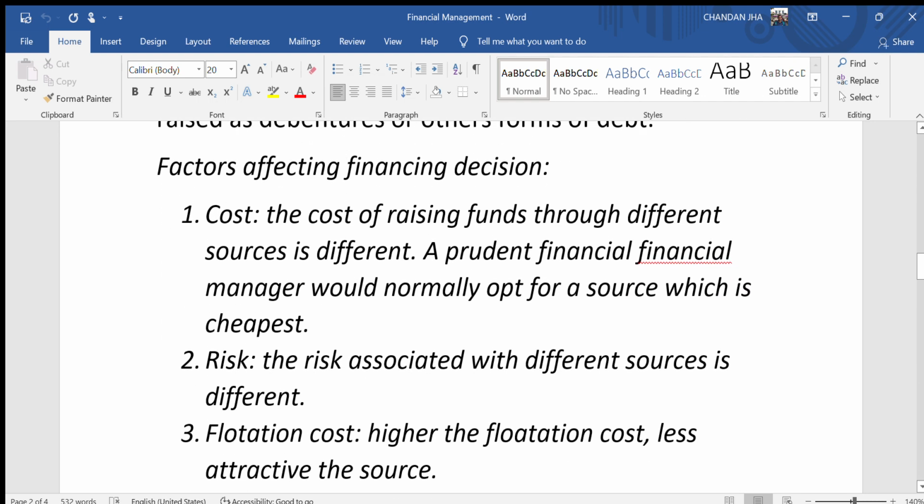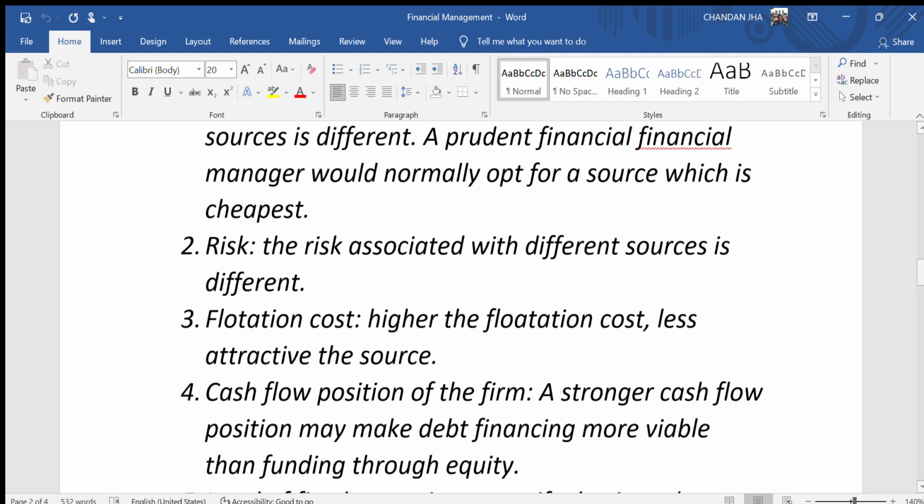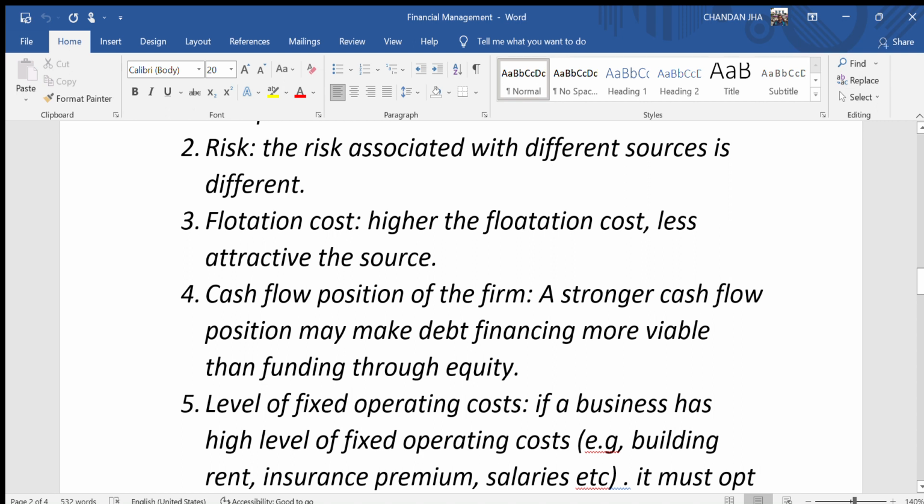Factors affecting financing decision. First is cost. The cost of raising funds through different sources is different. A prudent financial manager would normally opt for a source which is the cheapest. Second, risk. The risk associated with different sources is different. Third, flotation cost. Higher the flotation cost, less attractive the source. Fourth, cash flow position of the firm. A stronger cash flow position may make debt financing more viable than funding through equity.